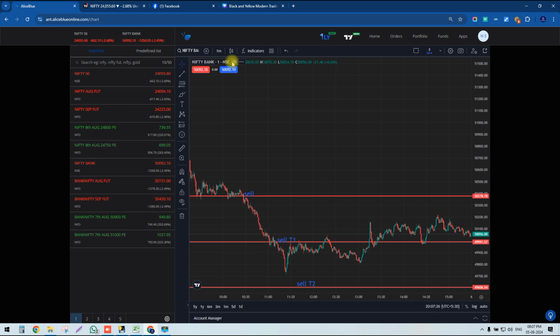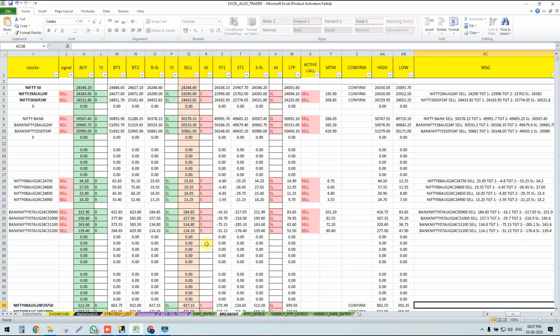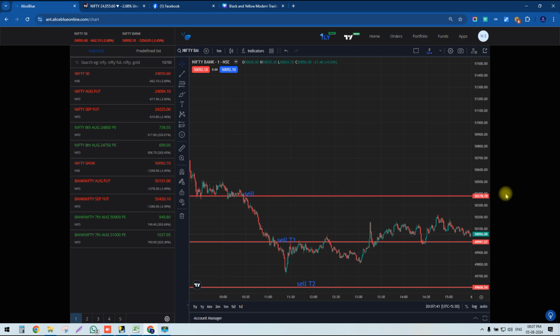This is the Bank Nifty index. Actually this was a buy level, and this is a sell level. Sell is activated here today, so it is 5378. So this is 5378.